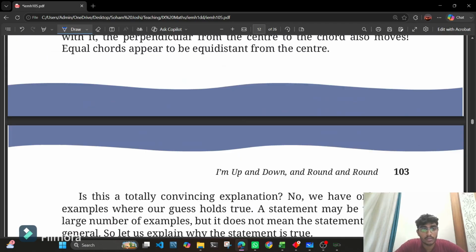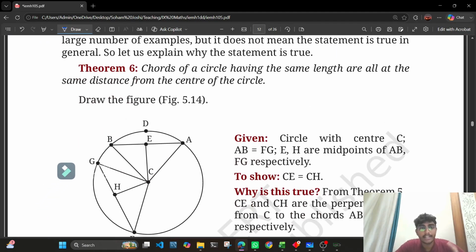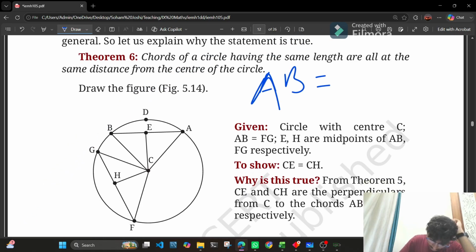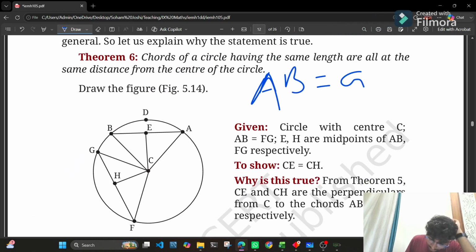Okay, cool. We have theorem 6, that is, chords of a circle having the same length are all at the same distance from the center of the circle. I'll repeat it again. Chords of a circle having the same length. In one circle we have chords of the same length, that is AB equal to GF.